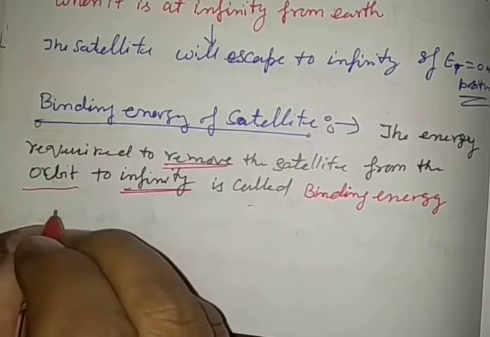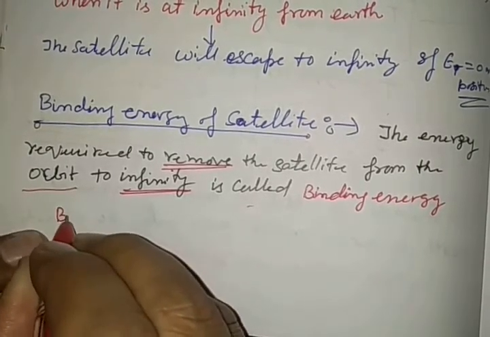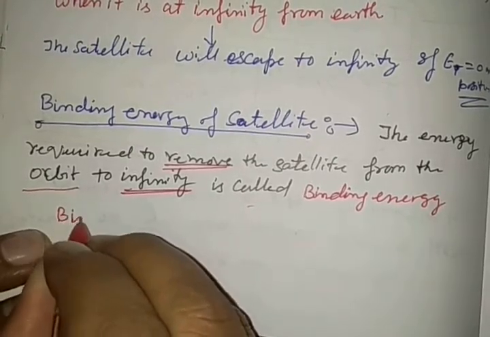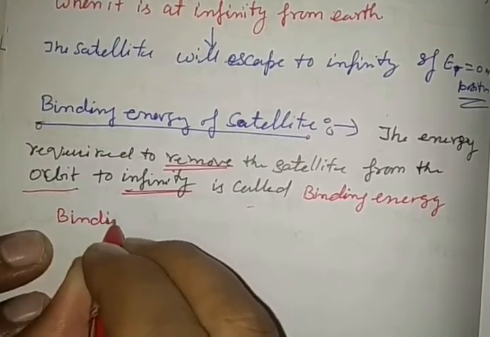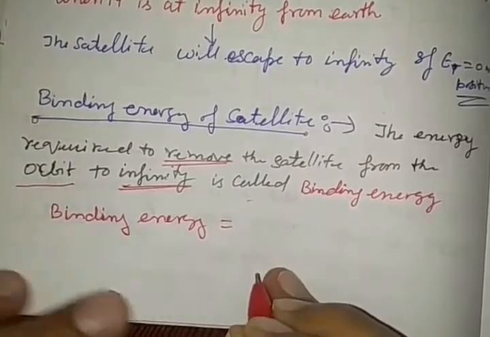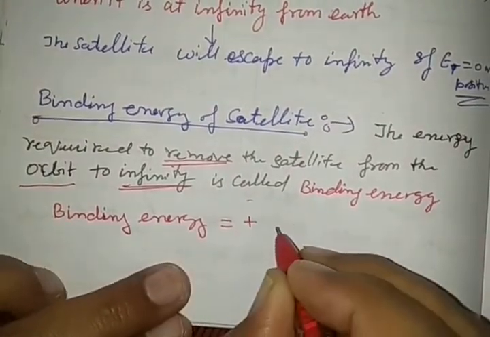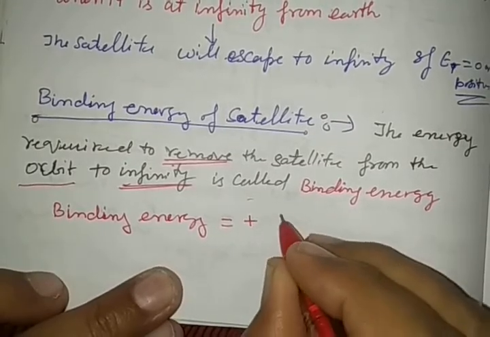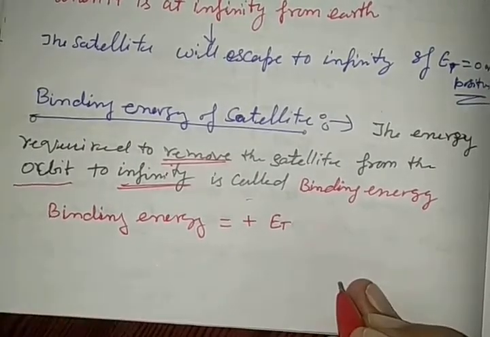Now we may write binding energy is equal to the positive value of the total energy of the satellite.